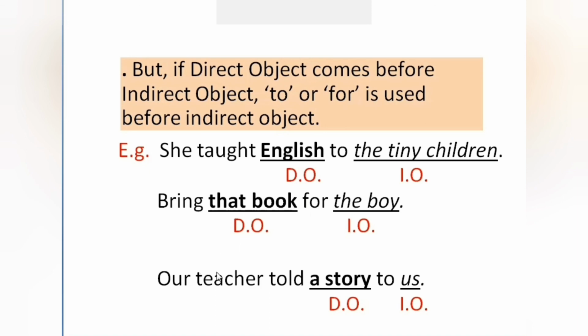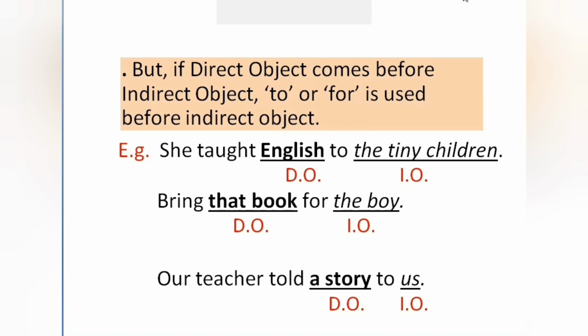Third example, our teacher told a story to us. Here a story is the direct object because what question comes here? What did our teacher tell? Our teacher told a story. So a story is the direct object. Us is the indirect object because who or whom question comes. Here us is the indirect object and before the indirect object, to is used. We have to just remember that. If the direct object is used first in the sentence and the indirect object second, before the indirect object we have to use to or for. We have to remember that.